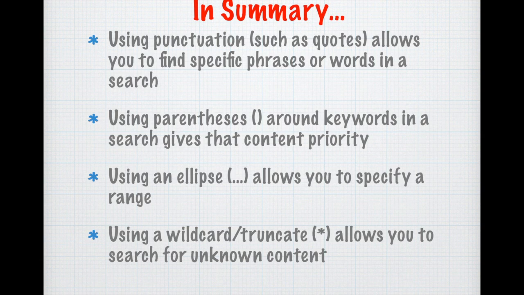So in summary, when I'm using punctuation, I can use quotes, which will allow me to find specific phrases or words in a search. This really helps me narrow content in a specific way. I can use parentheses around keywords. Those parentheses give priority to the content within the parentheses. I can use an ellipse, which allows us to create a specific range.